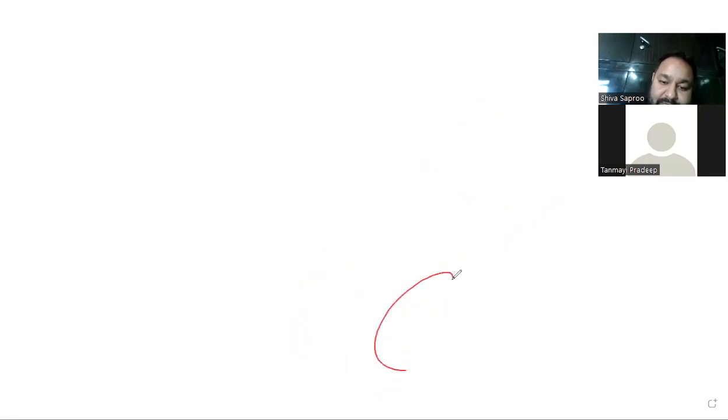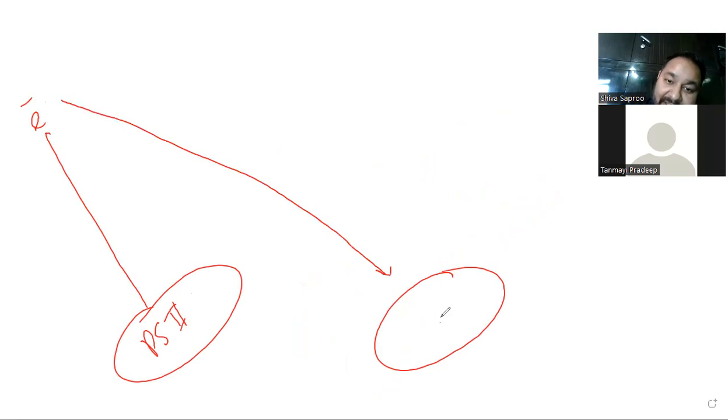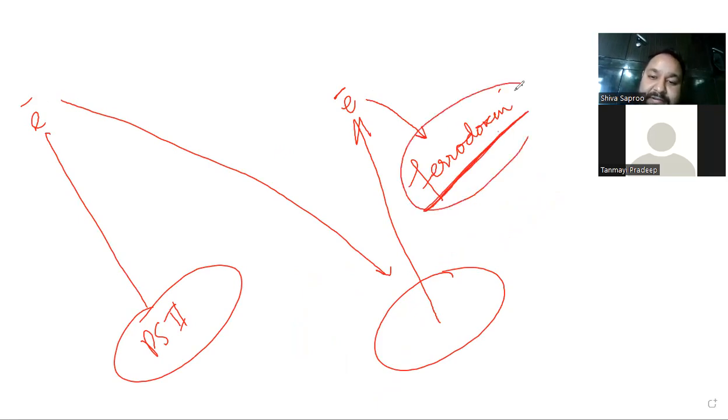Now this was pigment system second. From here the electron was getting excited, getting carried away, coming here, and now here one more electron gets excited, right? Yes, sir. This electron is received by ferredoxin. So this is the primary electron receptor.